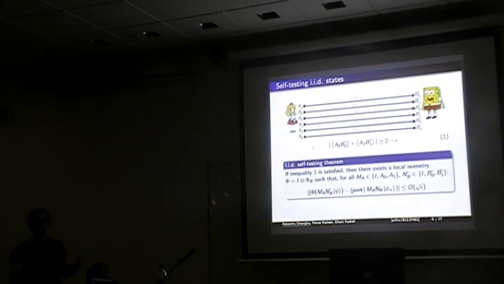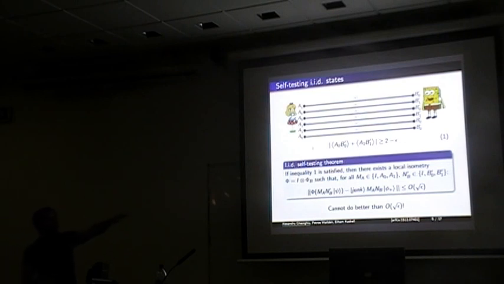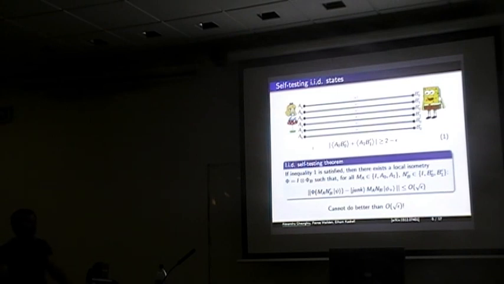Just to say that it involves some mathematics. And the interesting thing about this is that we can actually show that you get this bound that the state is root epsilon close to a perfect Bell state, and also the action of Bob's operators on this state under the isometry is close to the ideal action of his ideal observables x and z on the ideal Bell state. The bound is root epsilon close, and we can show that you can do no better than root epsilon close.